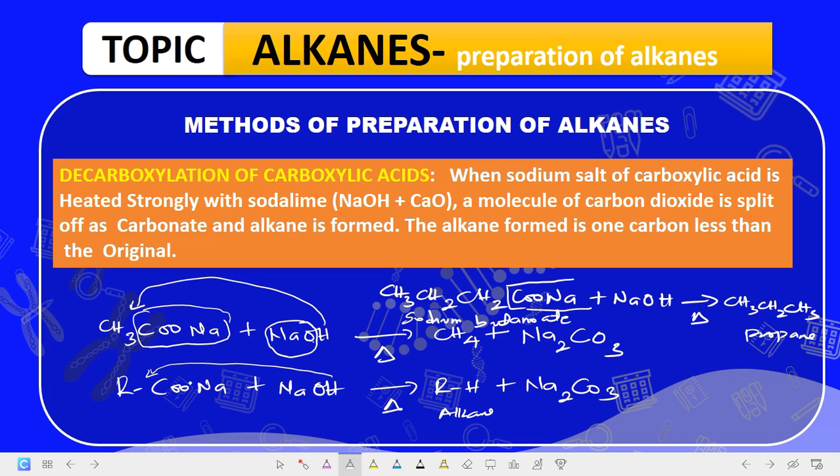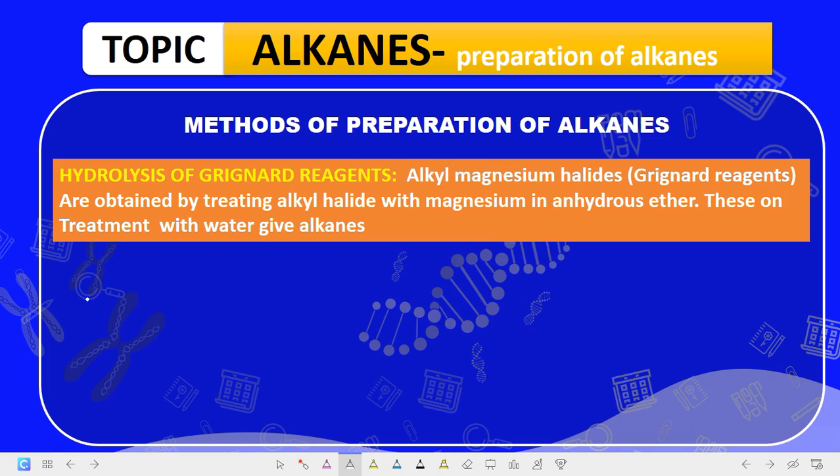Now the next one is hydrolysis of Grignard reagents. Alkyl magnesium halides are called the Grignard reagents. They are obtained by treating alkyl halide with magnesium in anhydrous ether. This on treatment with water gives alkane. Now the Grignard reagents were synthesized by Victor Grignard in the year 1912, for which he actually won a Nobel Prize. Now the general formula, I don't want to bother you about how they are prepared. General formula of Grignard reagent is RMgX,